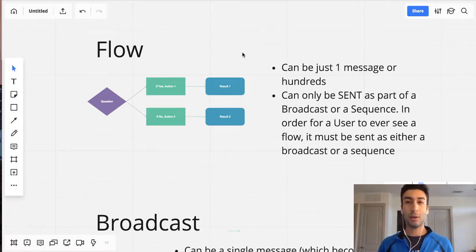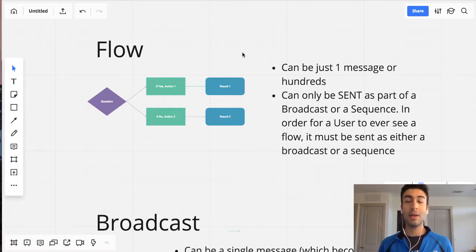Now, a flow can only be sent as part of a broadcast or a sequence. So that's why a lot of people find it a little bit confusing, and that's why I found it confusing in the beginning. But I promise you, if you stick with me here, by the end of today's video, you will understand the difference between all three.